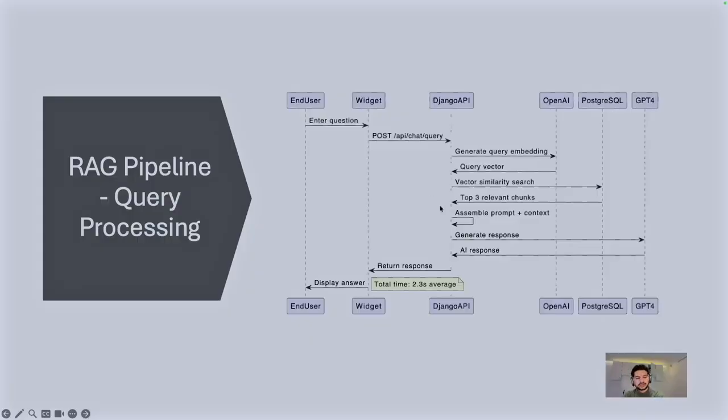The backend would search for similarity between this query and the context that was uploaded before by the main user. Then the top three or top five relevant chunks would be extracted from the text, and we assemble the prompt with the context that we retrieved from our database, and ChatGPT would generate a response. The AI response would be sent back to the front end and then to the customer. This takes about 2.3 seconds, as you can see.